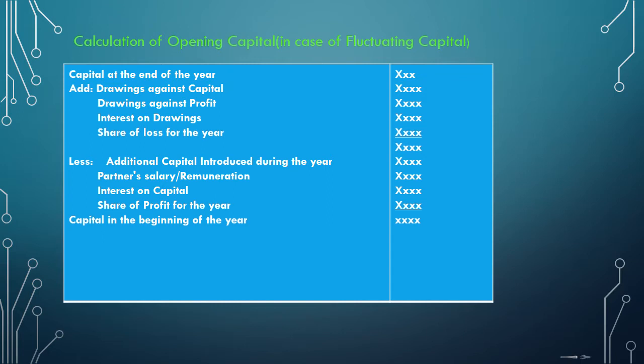So that we have to add back. Then why we are subtracting the additional capital or partner salary or interest on capital, share of profit, because they have increased the capital from the opening capital. So that has to be subtracted.